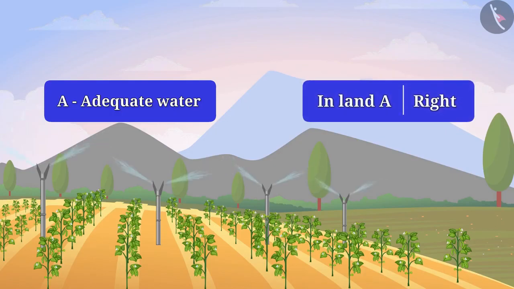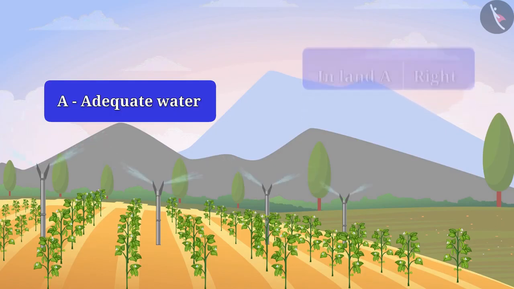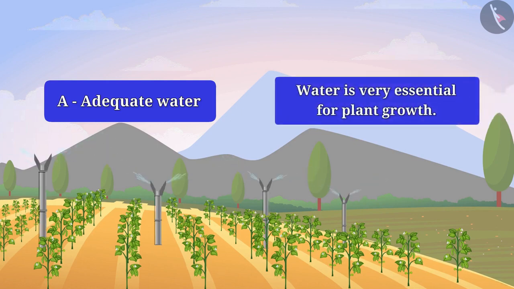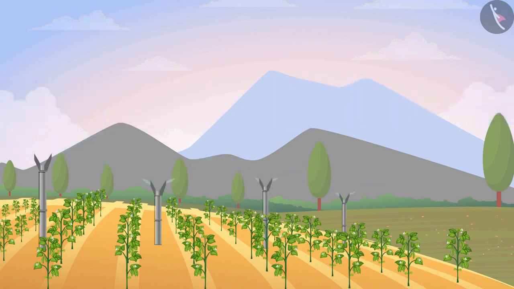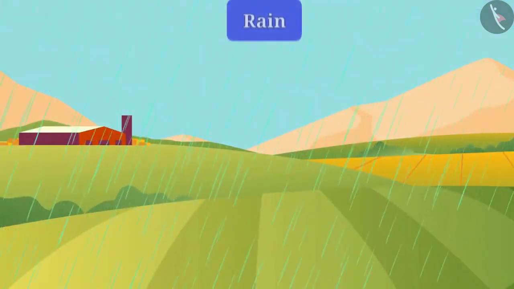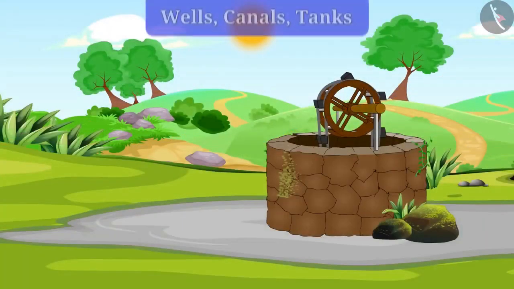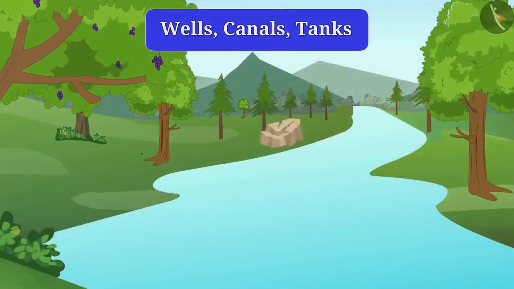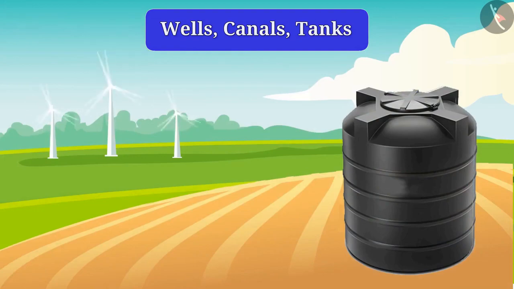Land A. Absolutely right. So what did you know from this? Water is very essential for plant growth. Do you know where plants get water from? Think. Plants get water naturally from rain and artificially from wells, canals, tanks, etc.